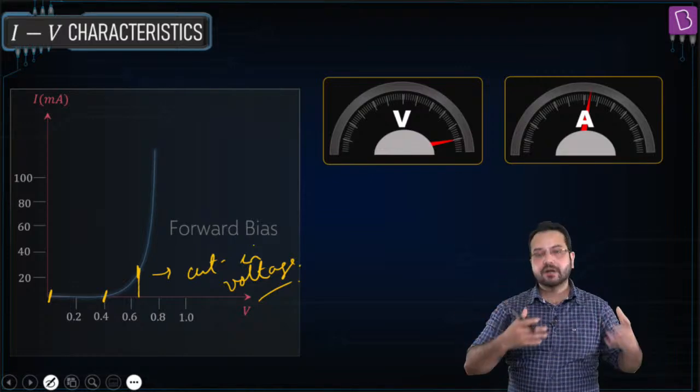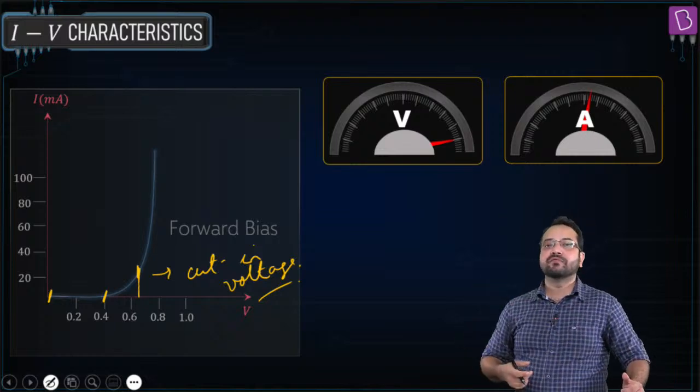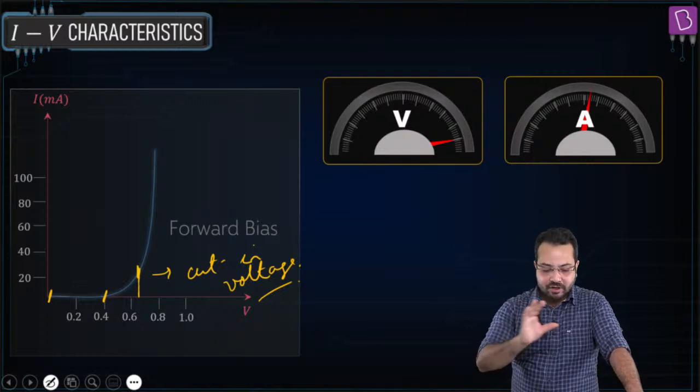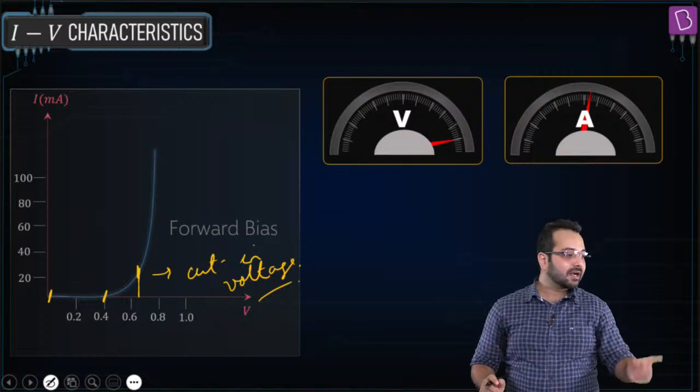Free में मिल रहा है, तो भीड़ लग गई. So the diffusion becomes very, very high. So the current increases very rapidly. Okay, so this is the nature of the forward bias current.